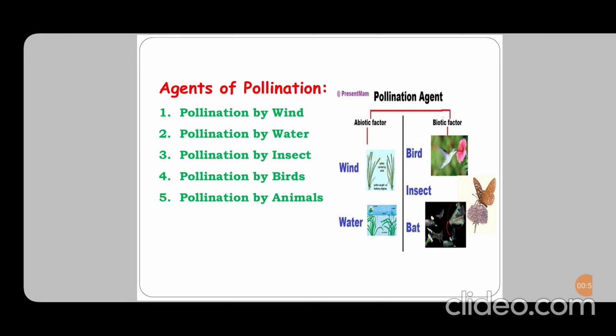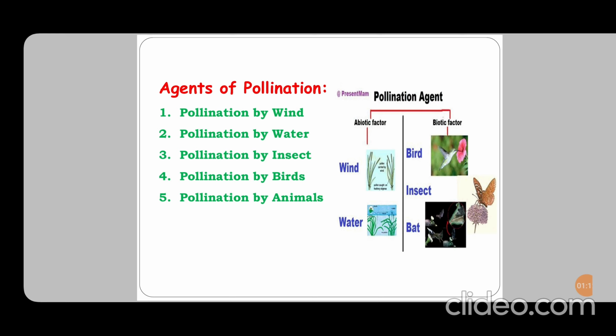Third one, agents of pollination. There are 5 types of agents of pollination. The first one is pollination by wind, second one is pollination by water, third one is pollination by insects, fourth one is pollination by birds, fifth one is pollination by animals.